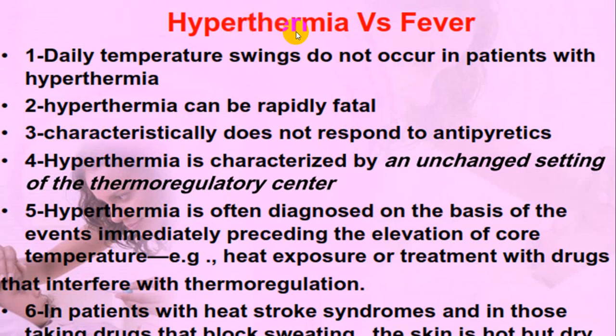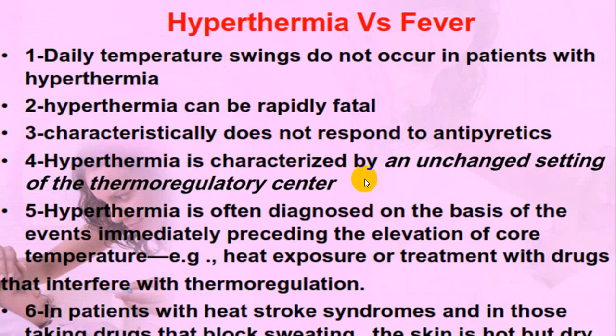If a person comes with an elevated body temperature of 105, 106, you give antipyretics like paracetamol, or we call it acetaminophen, and in spite of giving a full therapeutic dose of antipyretics the temperature does not come down, keep in mind this could be central elevation of body temperature, we call hyperthermia.